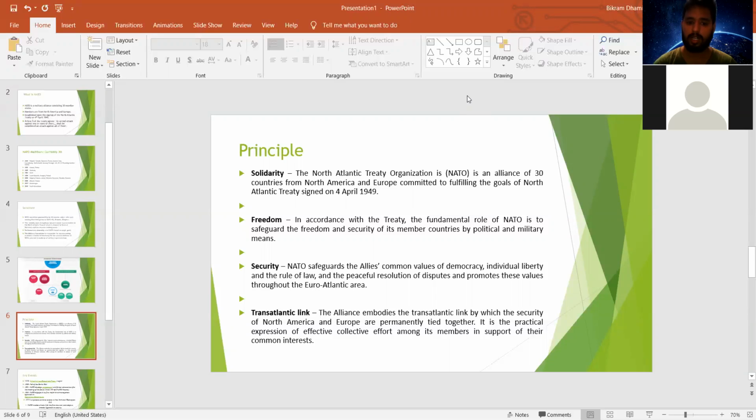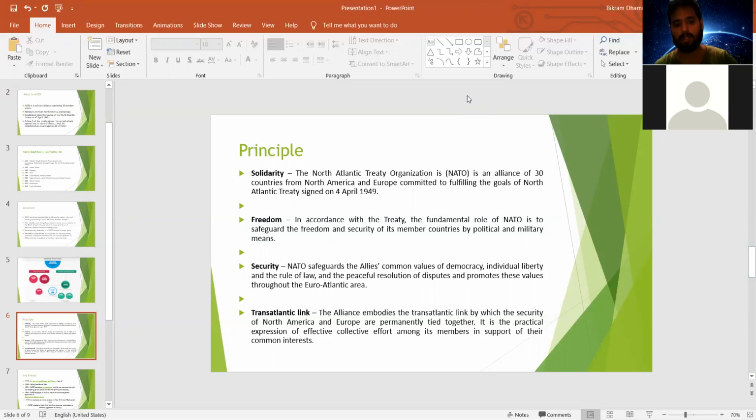So this NATO organization safeguards the allies' common values in respect of democracy, in the manner of individual liberty, and other values such as the rule of law and peaceful resolution of disputes. For all these purposes, maintaining security and peace, NATO collaboration is done, and it works on the principle of maintaining security within this NATO region.